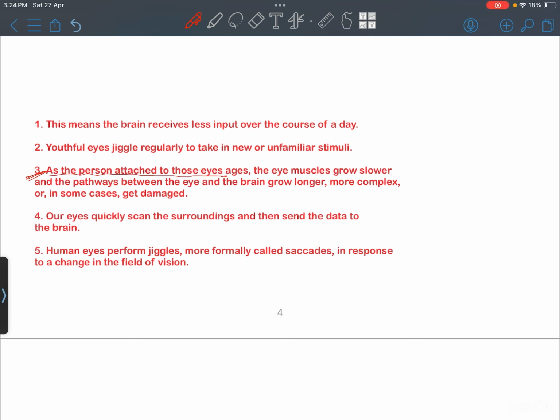So it's like a progression. This shouldn't be the opener. This means what? This is a pronoun here. We don't know what it is referring to. So we'll keep it as the next one.